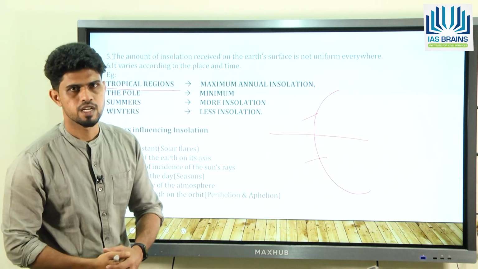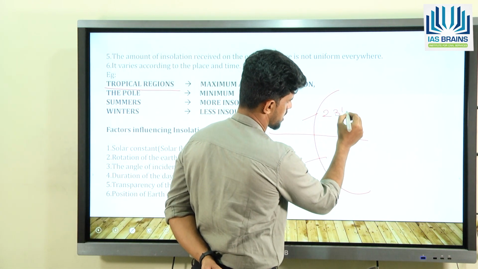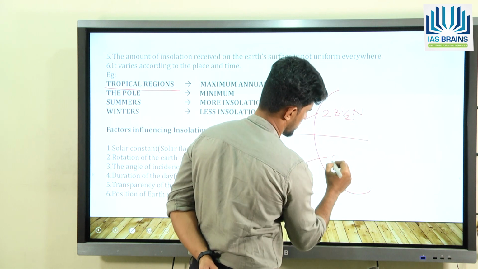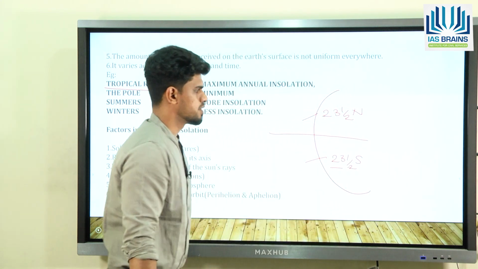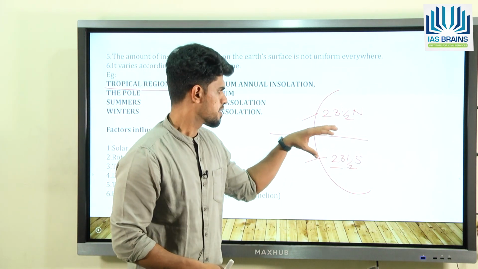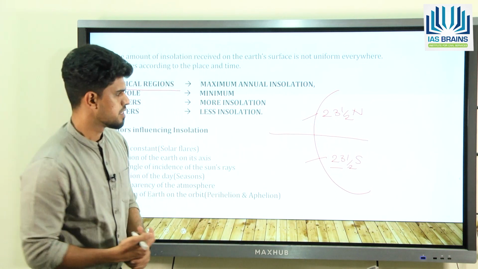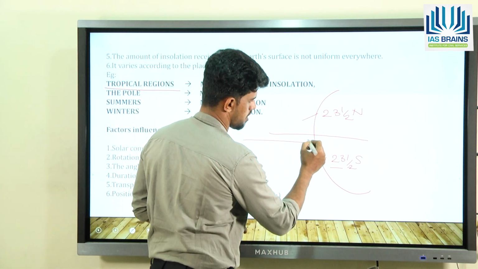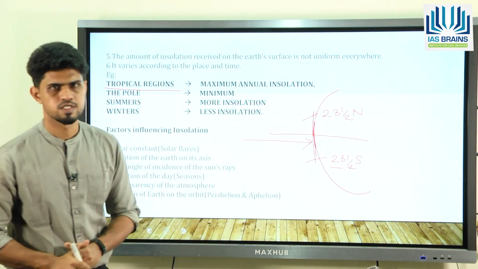So, what exactly is the tropical region? The region present between 23.5 degrees north and 23.5 degrees south. This is the region referred to as the tropical region because it receives the maximum heat, and in fact it is present directly under the sun. Or you can say that the rays fall vertically on this particular region, and that is the reason why it receives the maximum insolation.